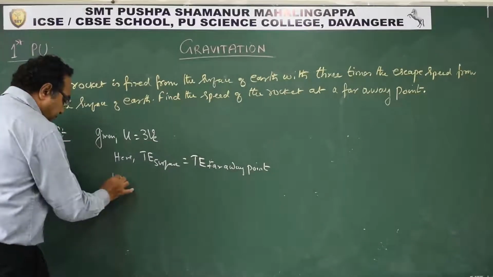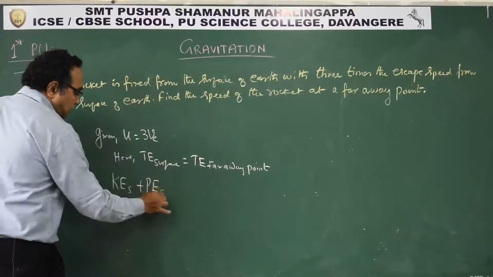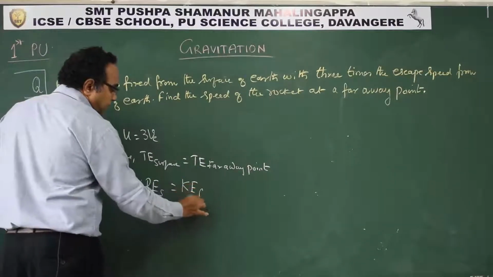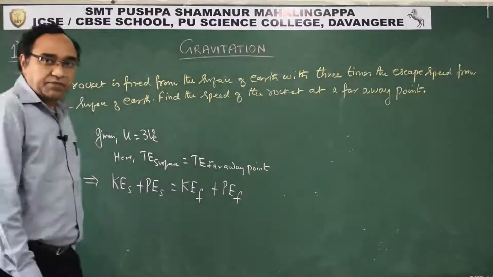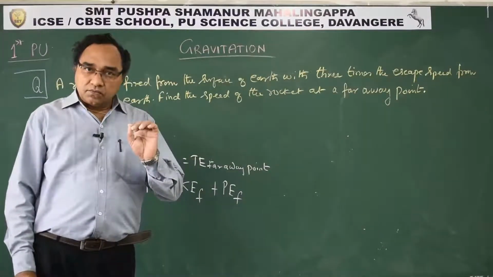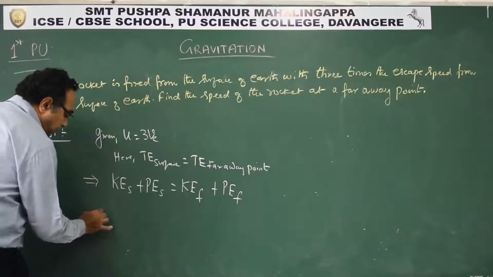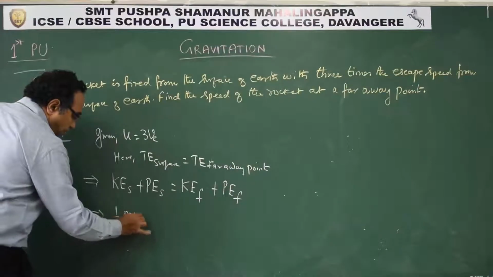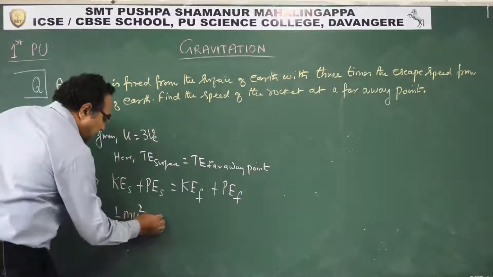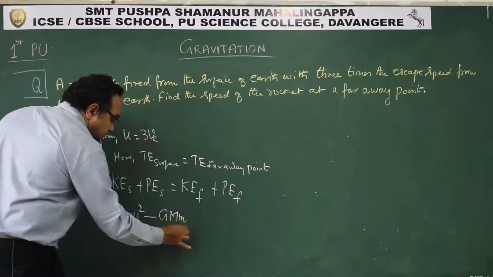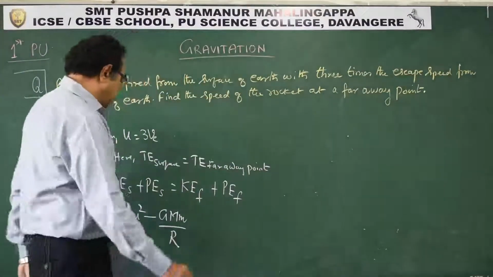So what we can say? Kinetic energy on the surface plus potential energy on the surface is equal to kinetic energy on the faraway point plus potential energy on the faraway point. This is what we can write using the total energy concept. Kinetic energy on the surface is half mu square. What will be the potential energy on the surface of earth? Minus of GMm by r, this is what we get as the potential energy on the surface of earth.